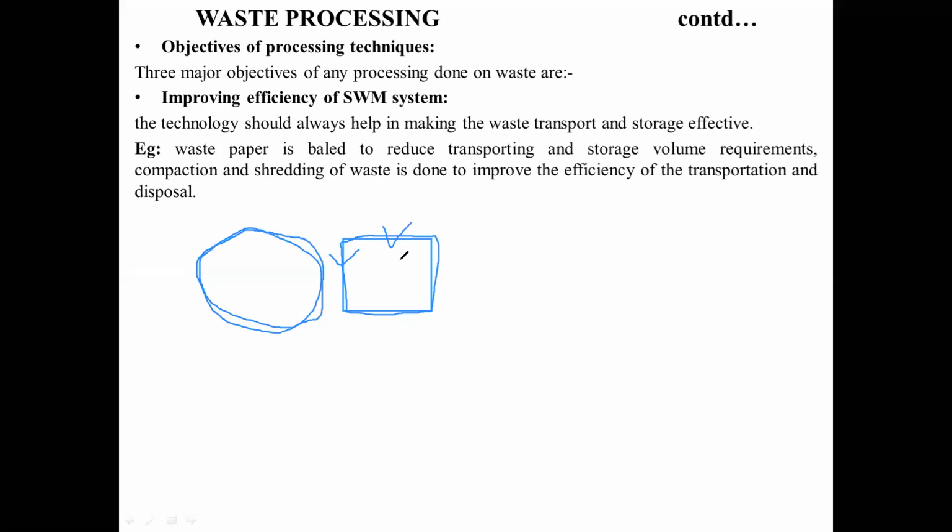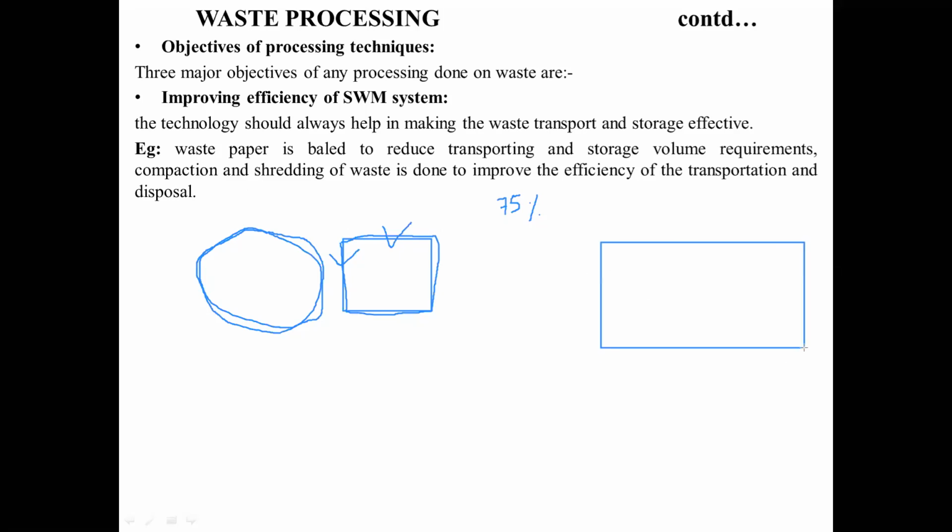How do you do this? You need to compact it, and there is a technique for doing this. The waste papers have a property to compress to the maximum possible extent. We have seen in the introduction class that if you are going with compaction, the efficiency of transportation is going to be increased by 75%, right? It means to say that in a given trailer,